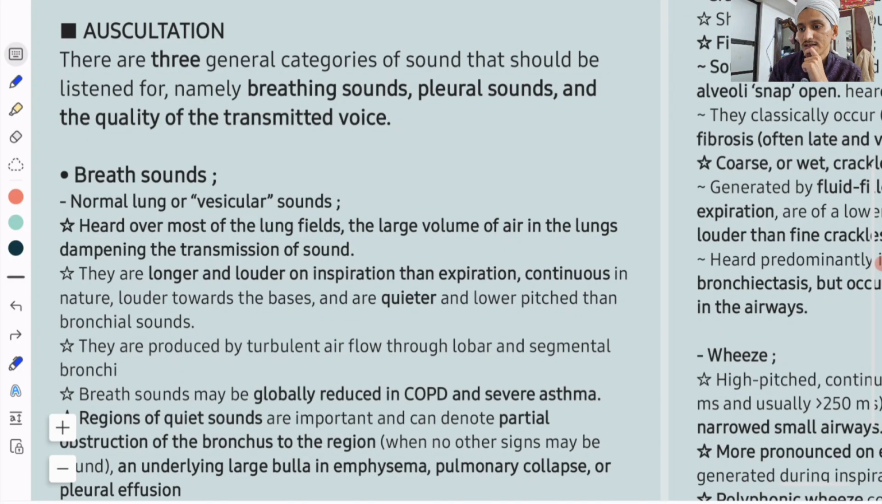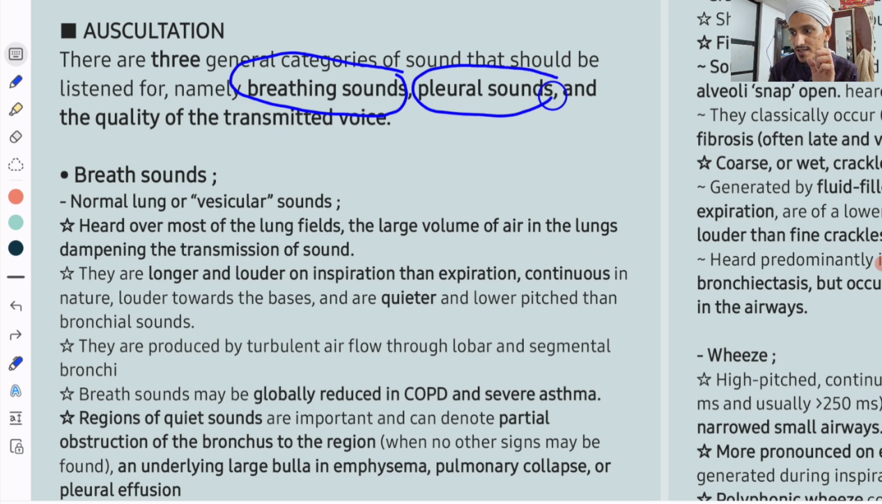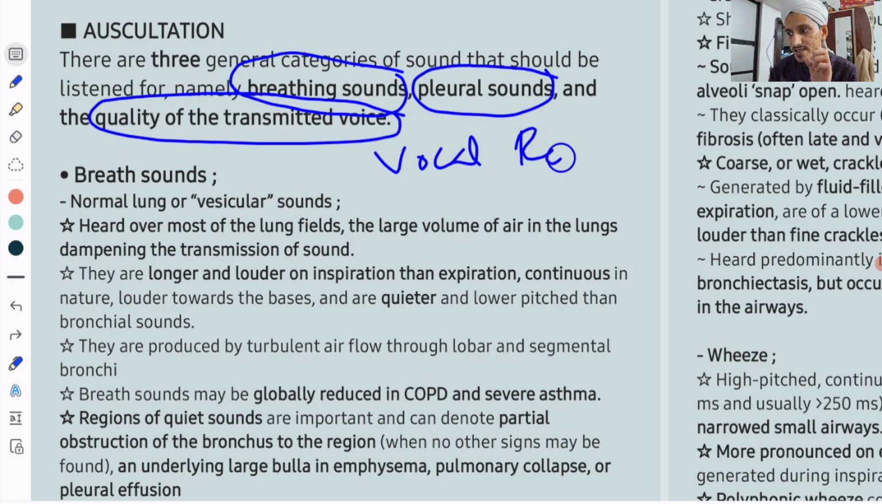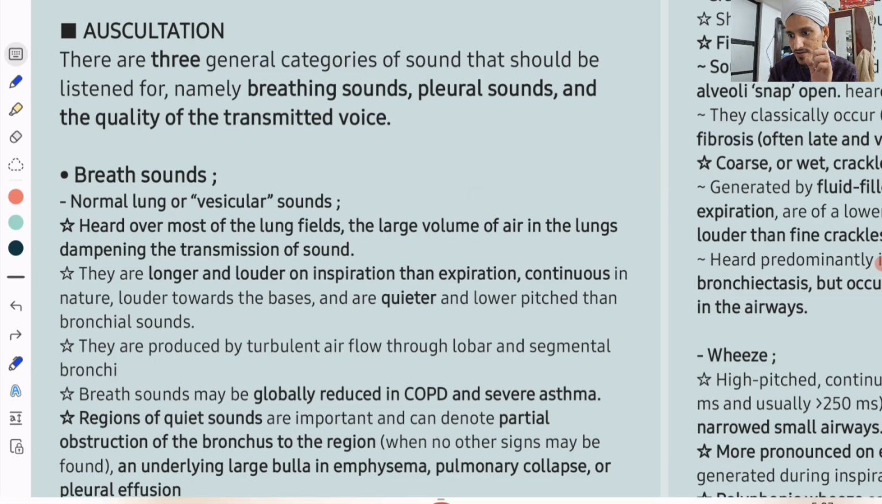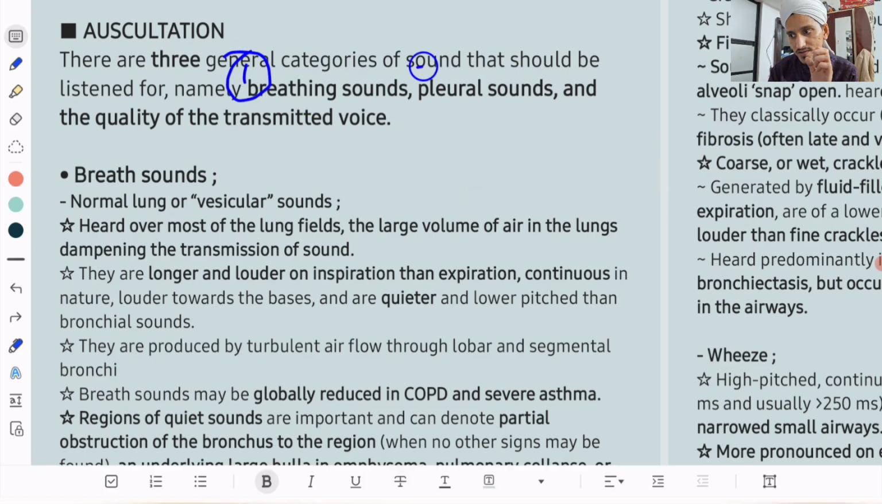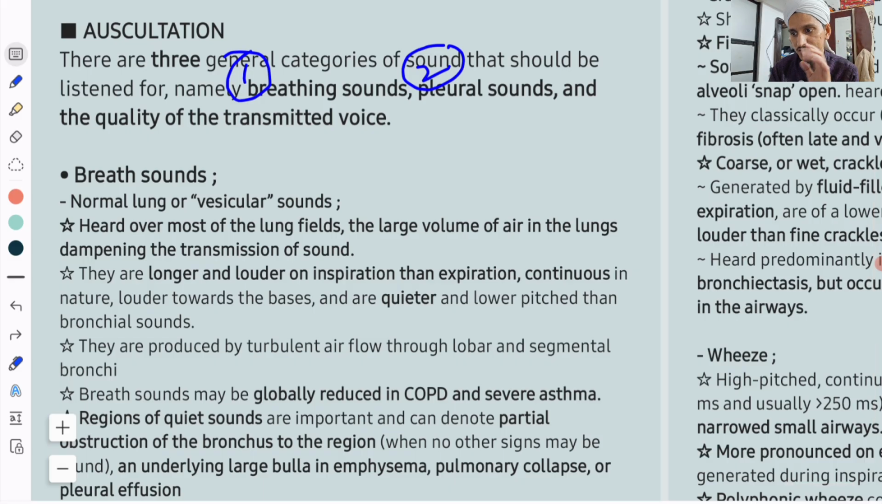Very good. There are 3 general categories of sound that can be listened for. Remember these general points. First, you should listen for breathing sounds, normal breathing sounds, then pleural sounds, then the quality of transmitted voice, nothing but vocal resonance. You can divide this broadly into 3: one is breathing sounds, second is pleural sounds, third is vocal resonance. Remember this one. Now we'll go according to that.